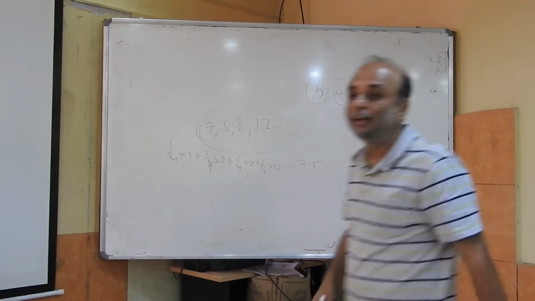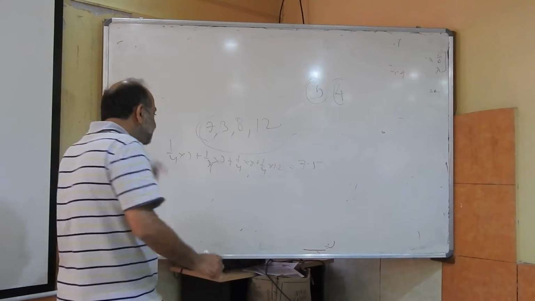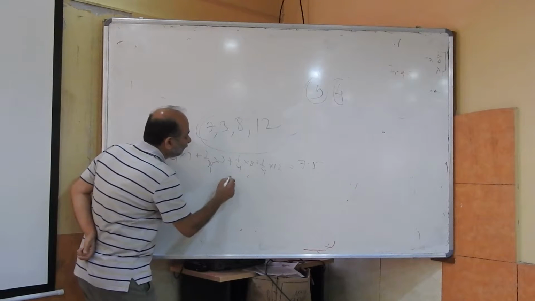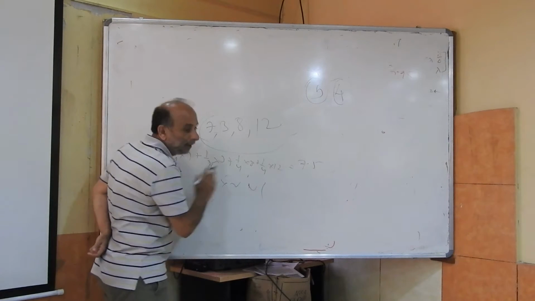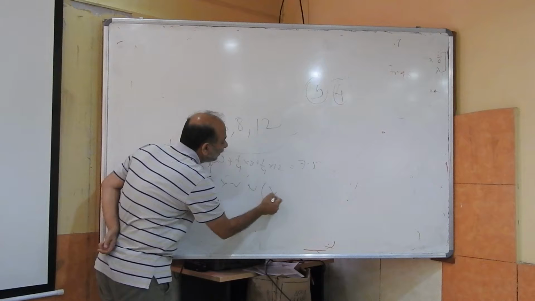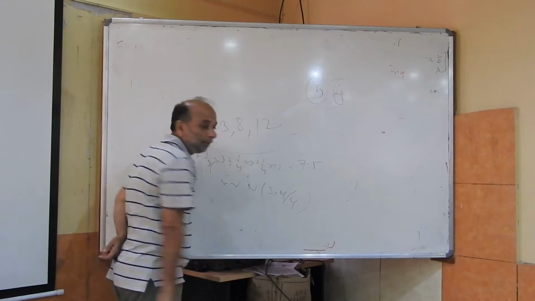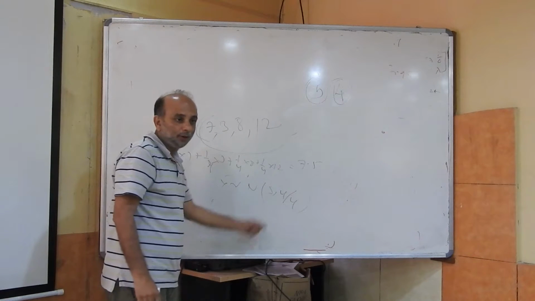Right? Okay? Sure? So if I catch X bar, I know that X bar must be normally distributed with mean 5 and variance 4 upon 4, because 4 is my sample size.